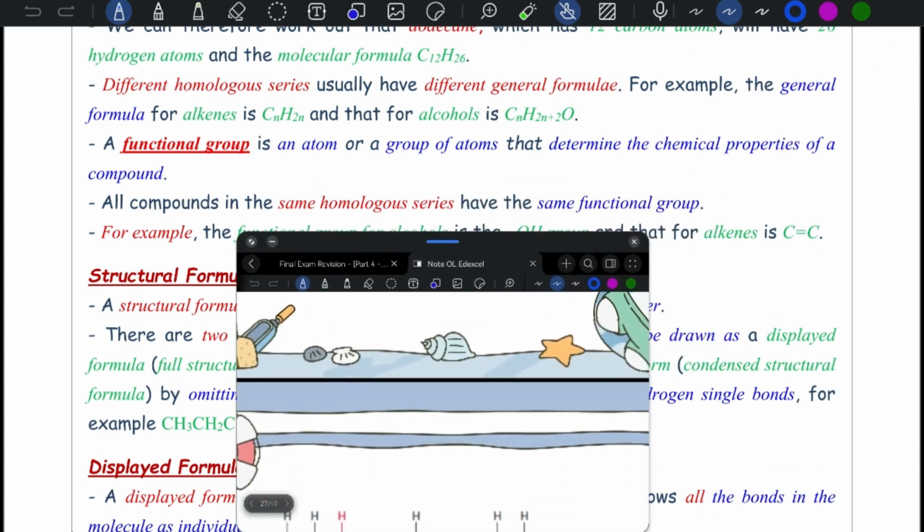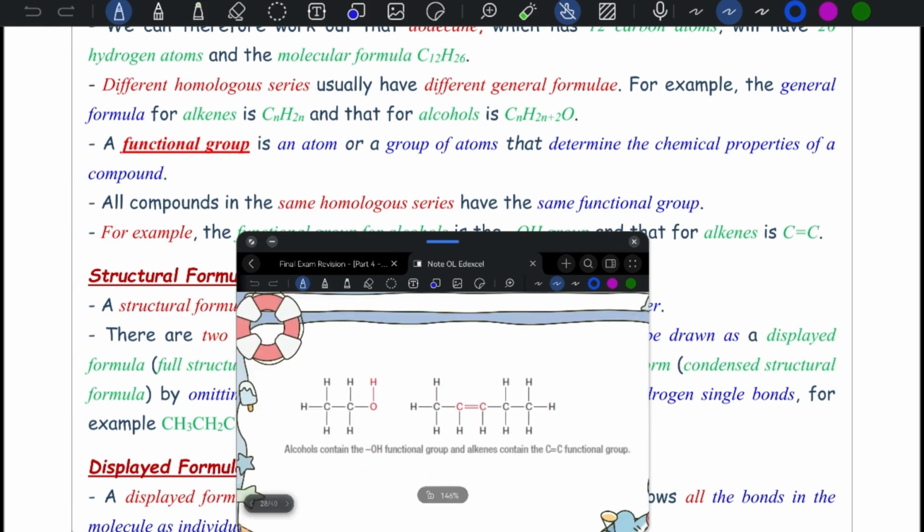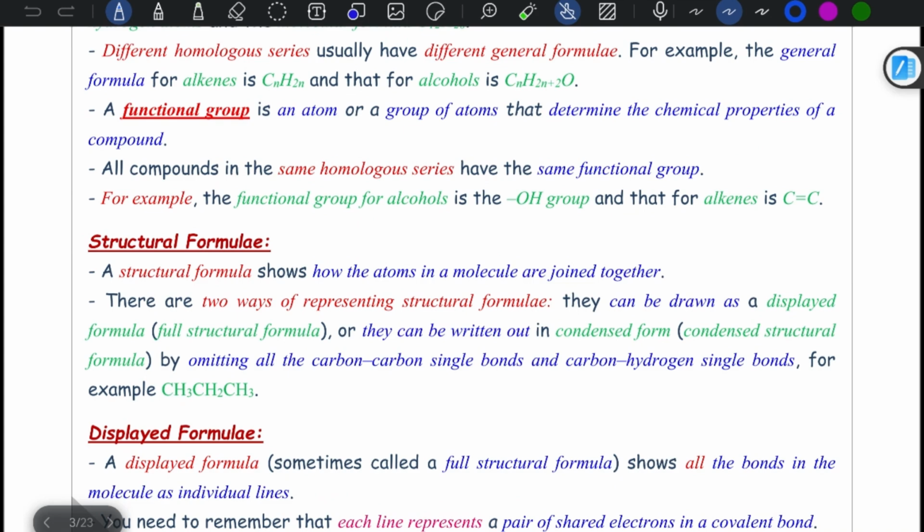Let's check this. For example, the functional group of alcohols is OH, and the functional group of alkenes is the C double bond C. All compounds in the same homologous series have the same functional group.